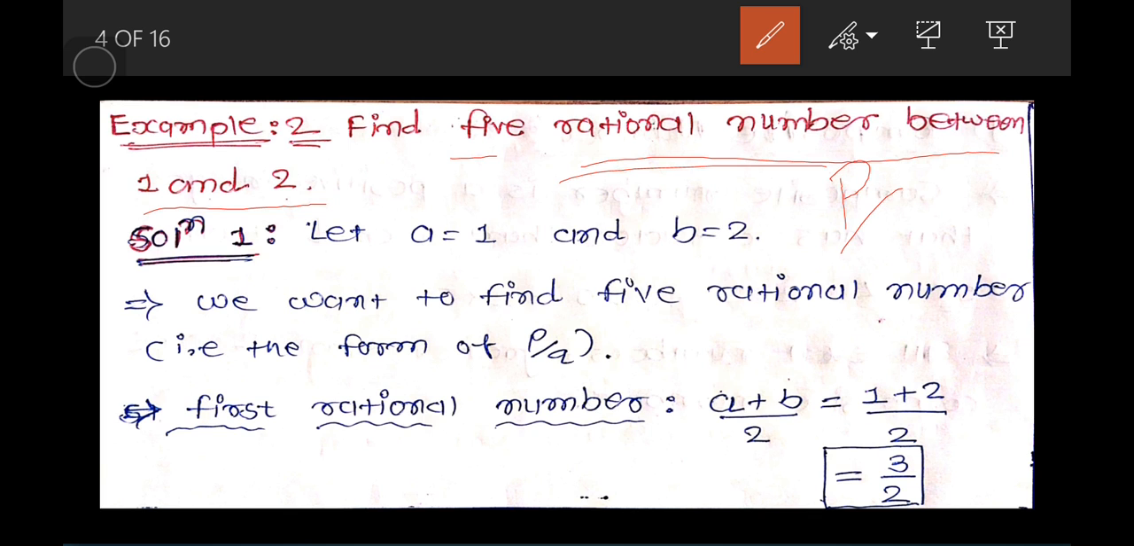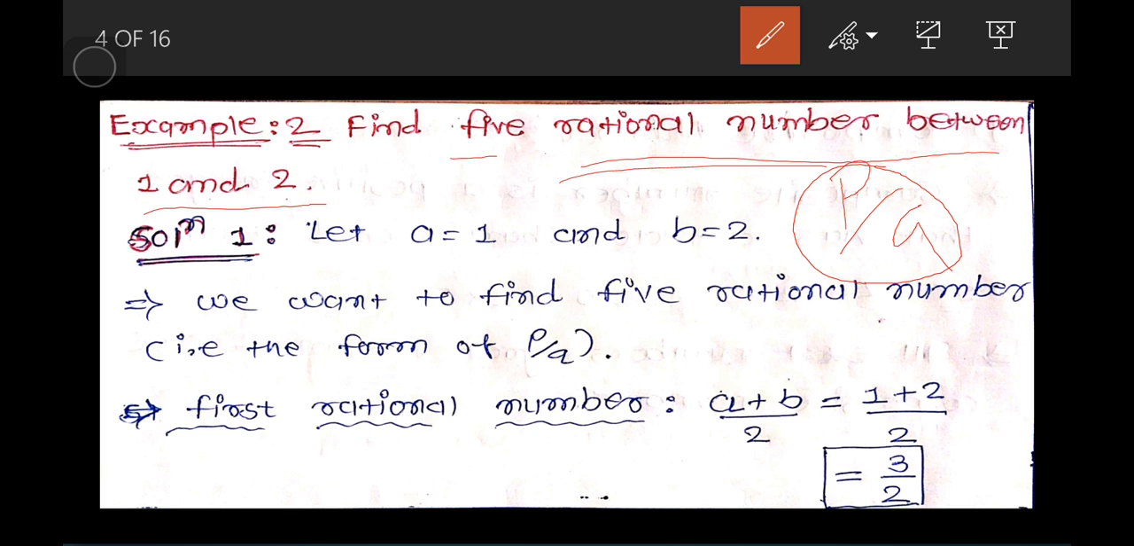If we can write any number as p by q, then it is a rational number. Between 1 and 2, we want to find a rational number. 1 and 2 are integers, but we want to find a rational number. So how can we find a rational number? By two methods we can find a rational number between any two numbers.